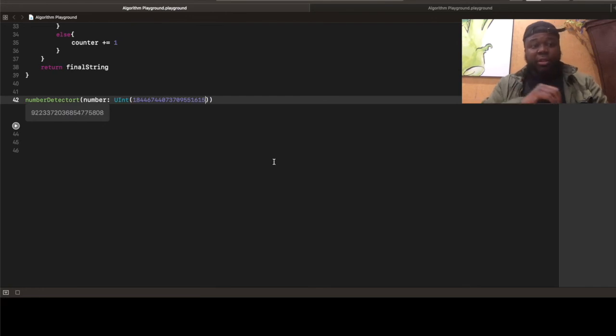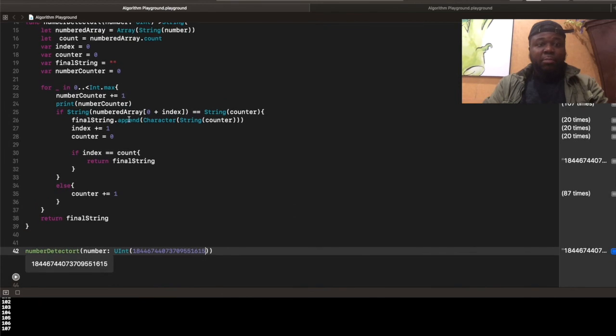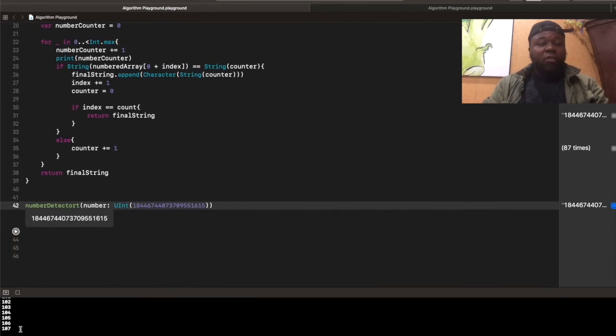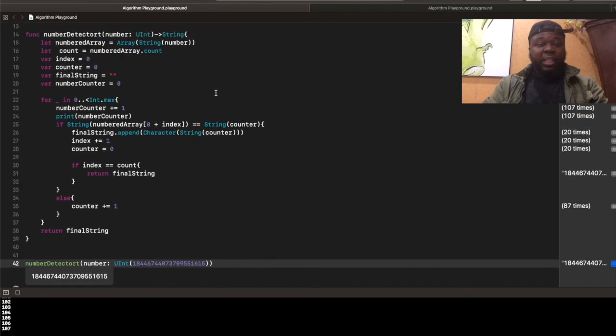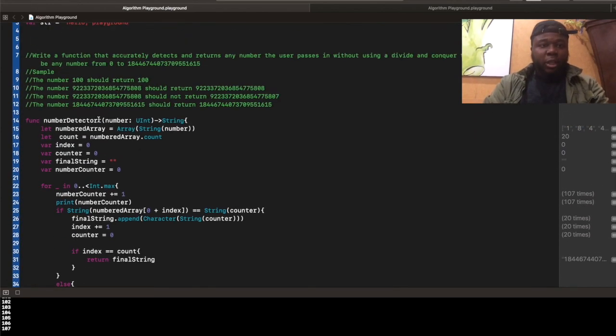So that's efficient because one, this is correct. This is a correct solution to the problem. But also, it's not as horrible as going from 0 to 18 quintillion, doing this for loop 18 quintillion times to find a number. If it's worst case scenario, 18 quintillion, something 14 perhaps, right? Or the maximum value. We only go through this loop 107 times with the maximum value of an unsigned integer. So this works.